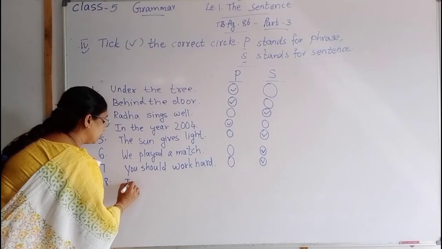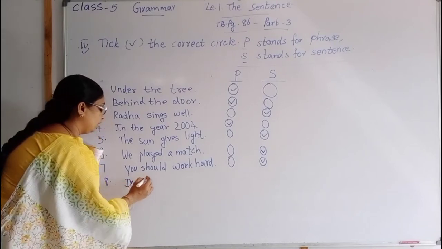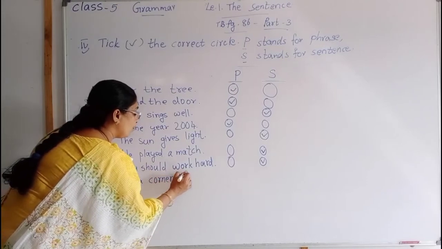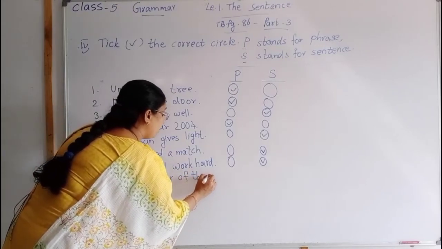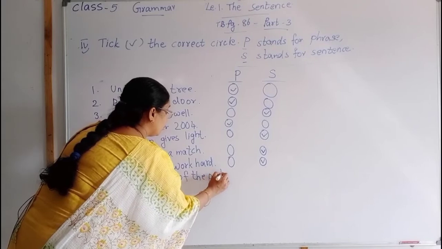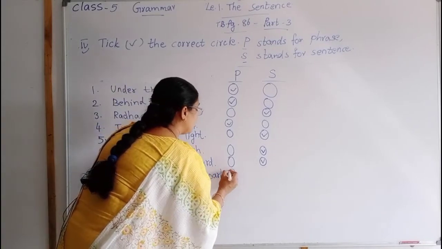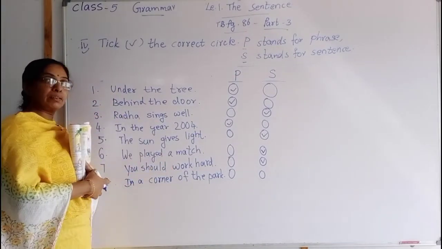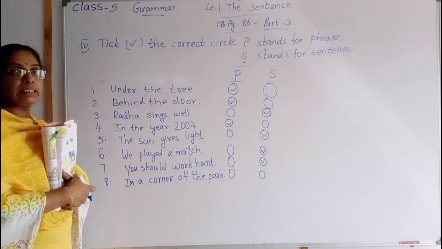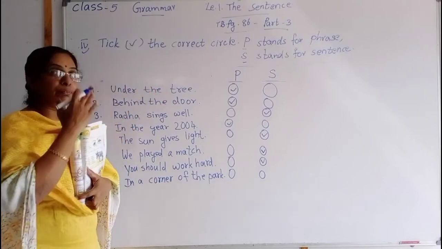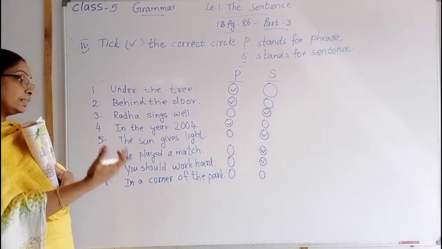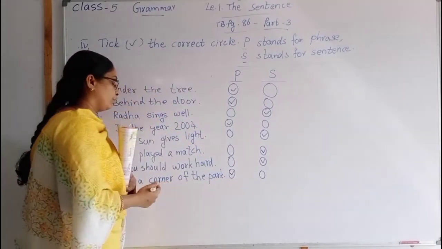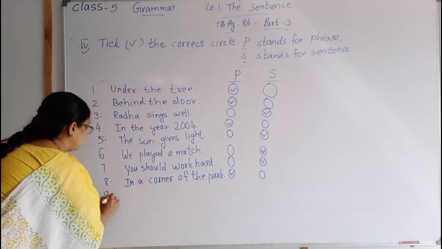In a corner of the park. Two circles are there. Here see, children, in a corner of the park. This is not a complete sentence. Something is there in the corner of the park. So a question is raised. So that is a phrase. Tick here, P. Then next, number 9.